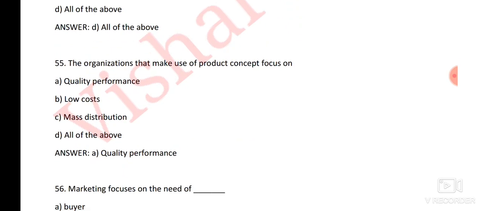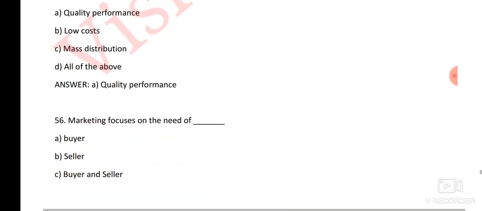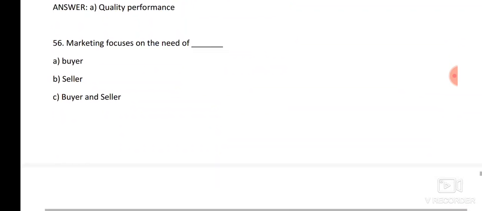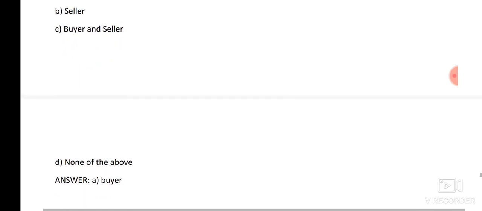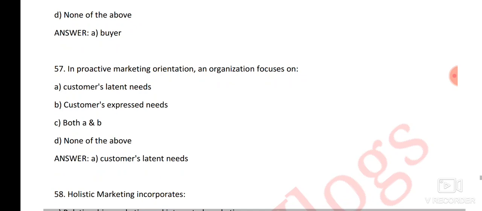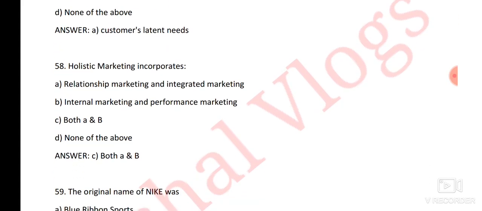Next question, the organization that make use of product concept focus on, here the right answer is option number A, quality performance. Next question, marketing focuses on the needed of what? The right answer is option number A, buyer. Next question, in proactive marketing orientation, an organization focuses on, then the right answer is option number A, customers' latent needs. Next question, holistic marketing incorporates, here the right answer is option number C, both A and B.